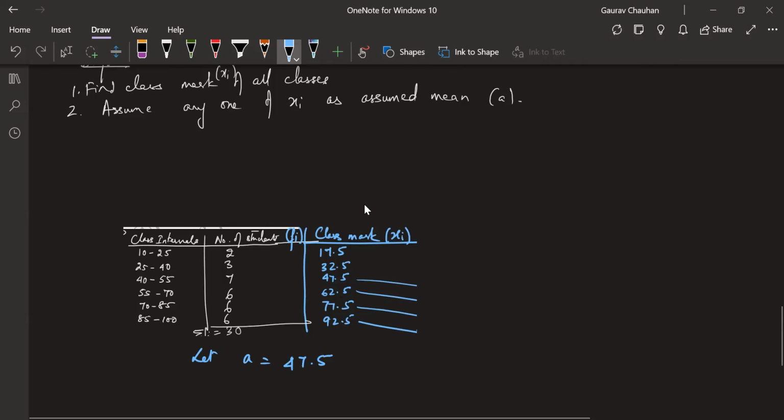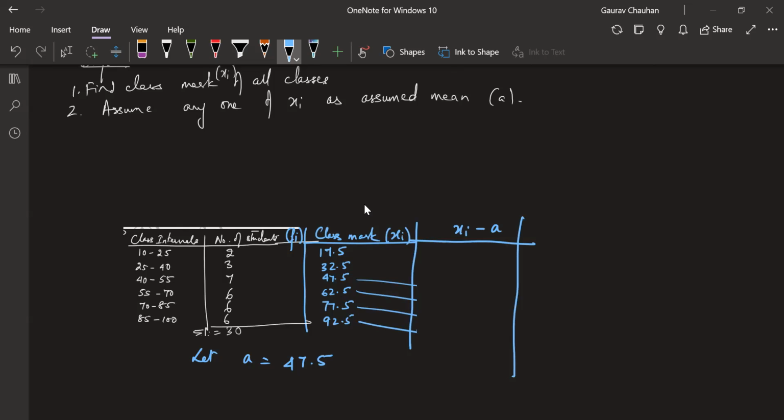Now after this, what I'm going to do is subtract this assumed mean from each class mark. So I'm going to find xi minus a for each class. a is 47.5, so xi minus 47.5 for each class.